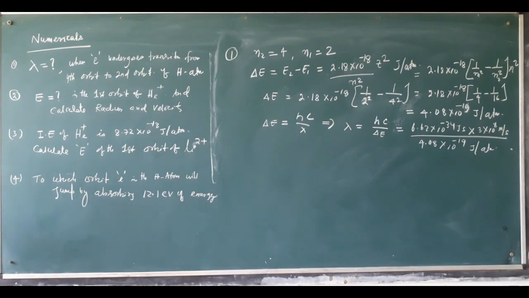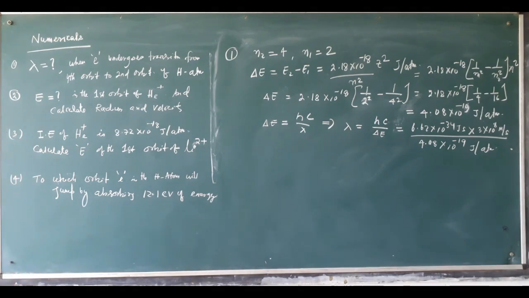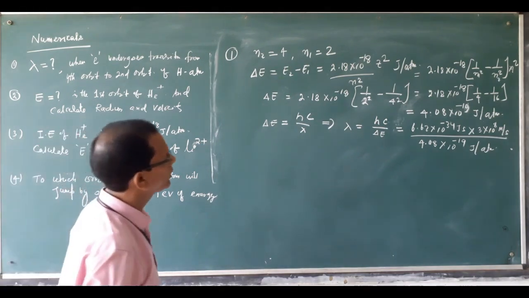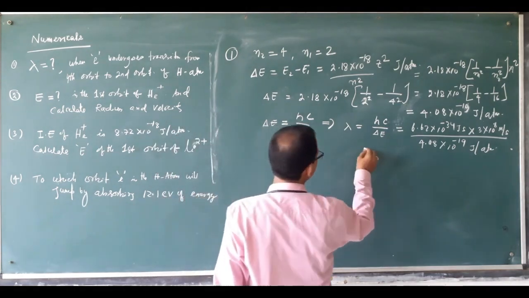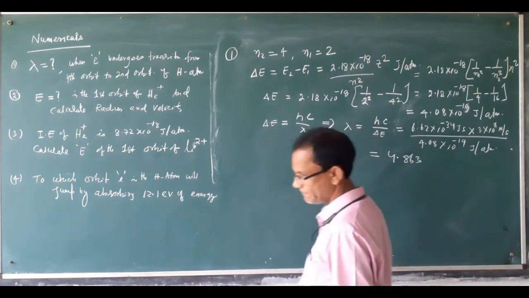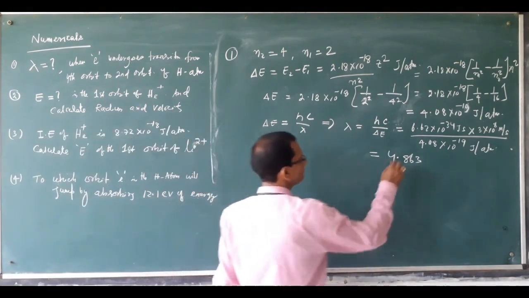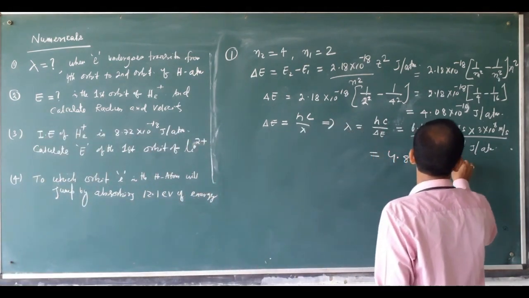If you calculate, the power of ten term can be calculated separately, then the figure. Always use rounding, use whole numbers, so you can calculate the approximate value. The lambda value will be 4.863 into 10 to the power minus 7 meter.